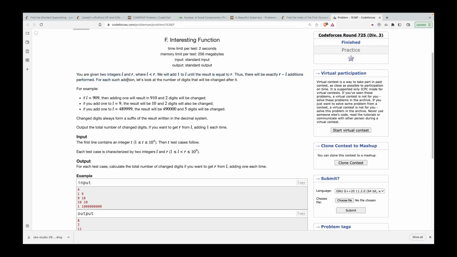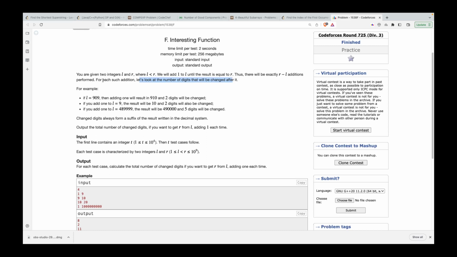The question is that you are given two integers L and R, where L is less than R. You will add 1 to L until the result is equal to R. So definitely it will be exactly R minus L additions. If you are given a number L and R is 3, and I ask you to keep on adding 1 to L till you reach the value 3, then it's obvious you'll have to add 1 two times on L to make it R.